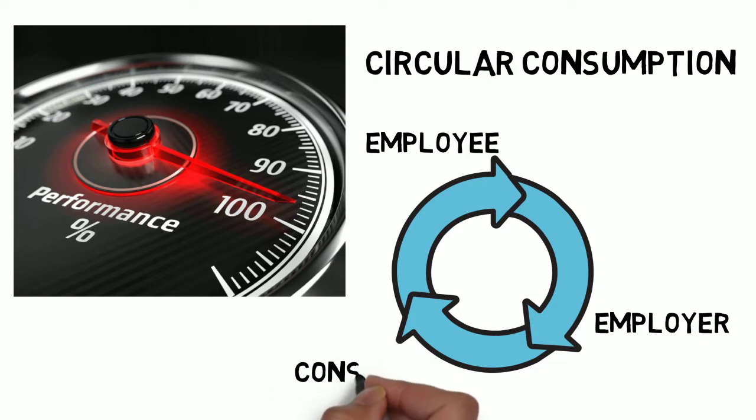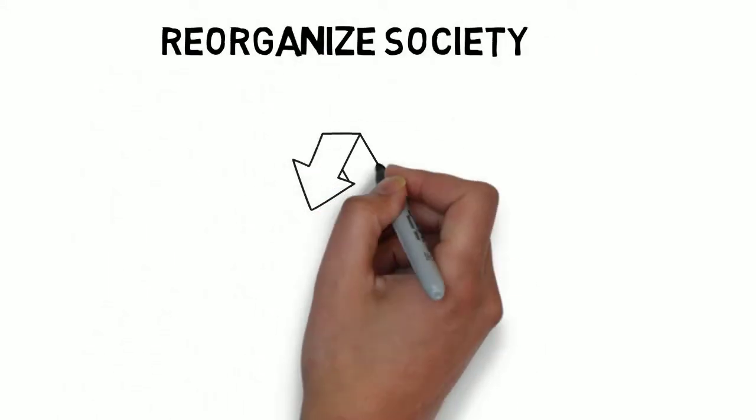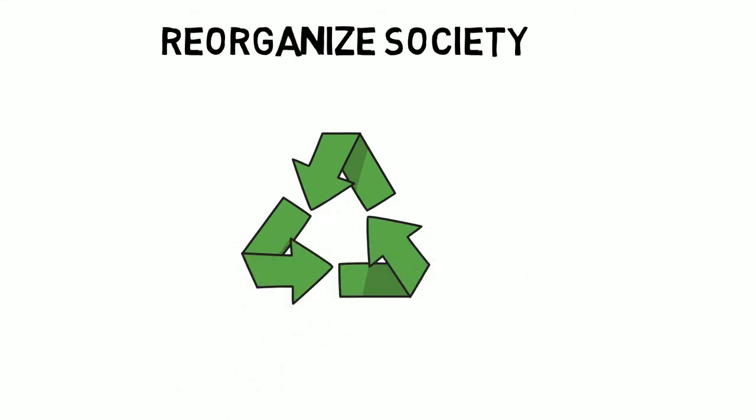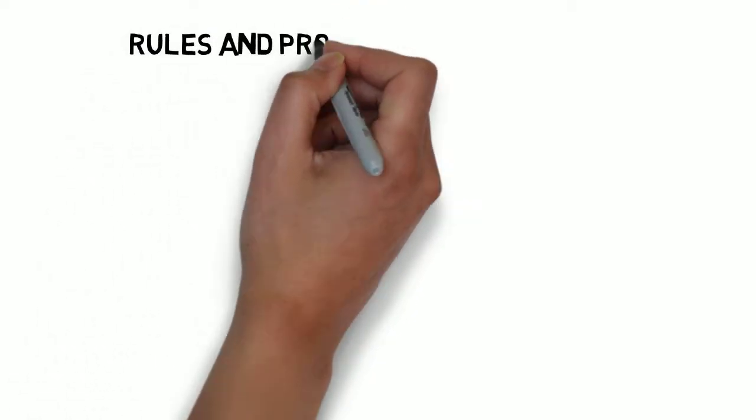Relatively soon, we will be 9 billion people on the planet. And if we want clean air and water, we need to find another way of organizing society. If we are serious about sustainability, we need to make it a central part of our economy. It is not enough to set goals, to make rules, and give promises.